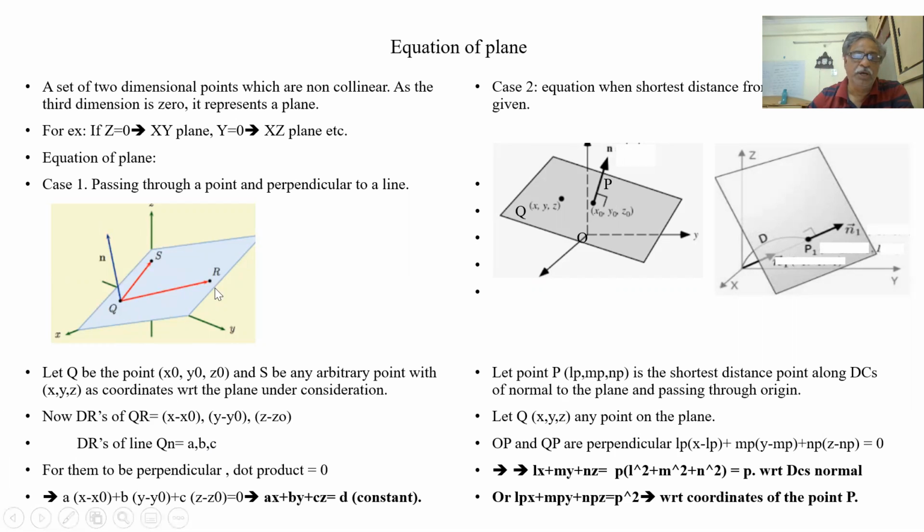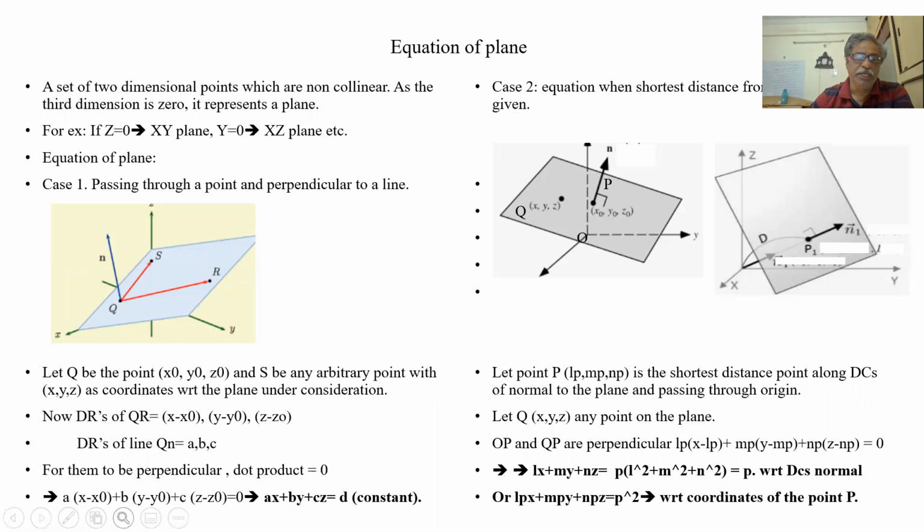So what is the vector QR? If it is x0, y0, z0, or S can also be any arbitrary point, let it be x, y, z, a point on the plane. So x minus x0, y minus y0, z minus z0 are the DRs of the line on the plane. Any line on the plane is normal to this. So the dot product: A into x minus x0, B into y minus y0 plus C into z minus z0 is equal to 0. This is the equation of the plane.